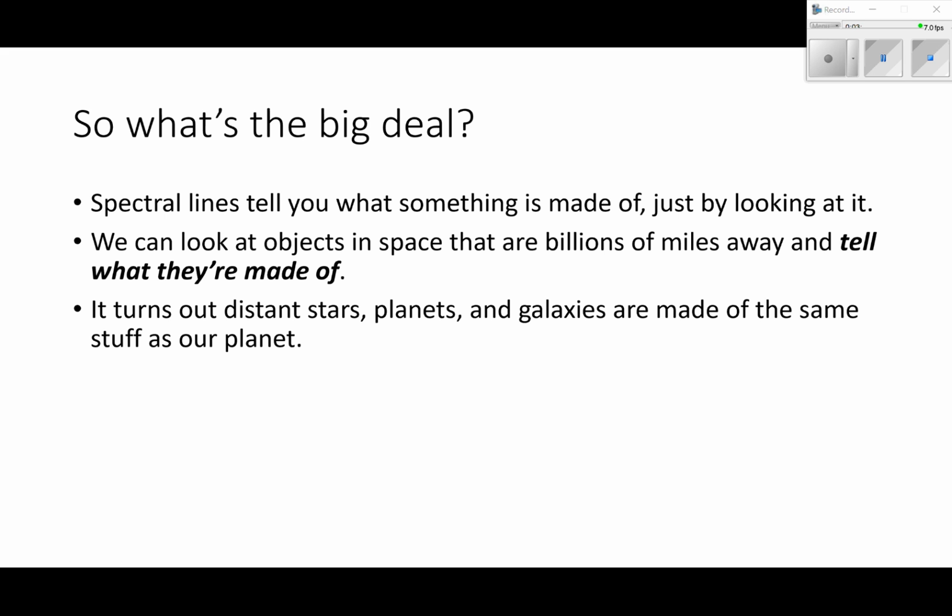So what's the big deal? Spectral lines tell you what something is made of just by looking at it. So we can look at objects in space that are billions of miles away and tell what they're made of. It turns out that distant stars, planets, and galaxies are made of the same stuff as our planet. We can look at something that's a billion miles away, a trillion miles away, and see that it's made of the same stuff that you're made of and I'm made of.